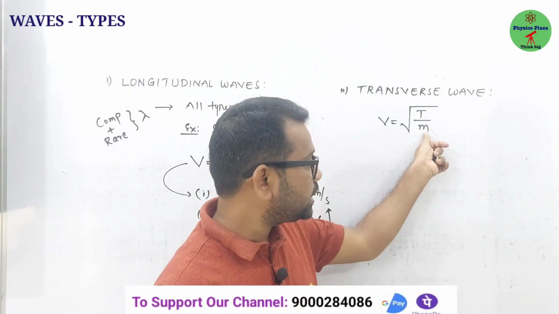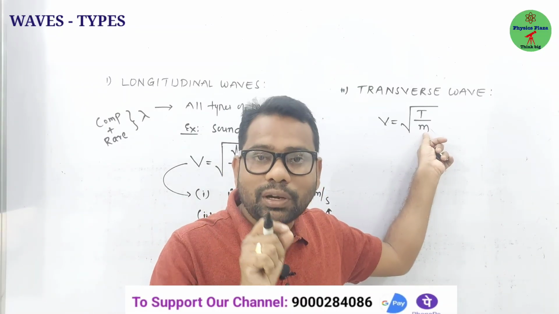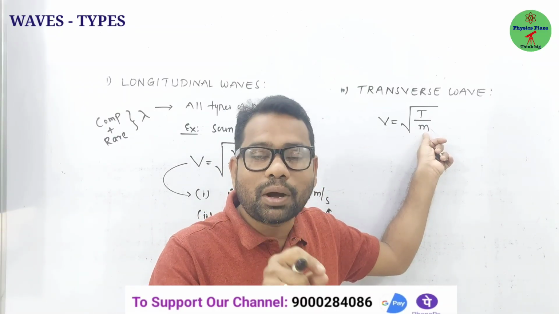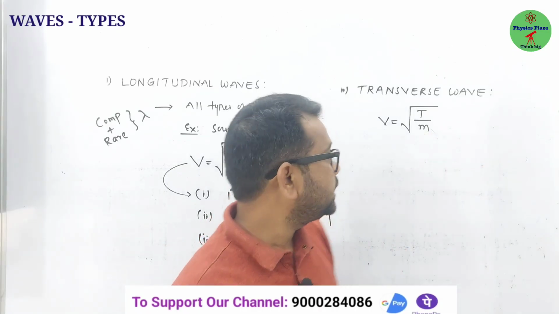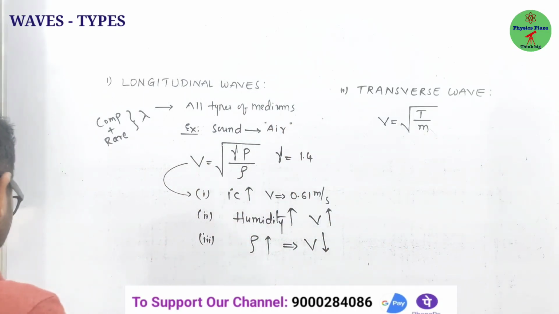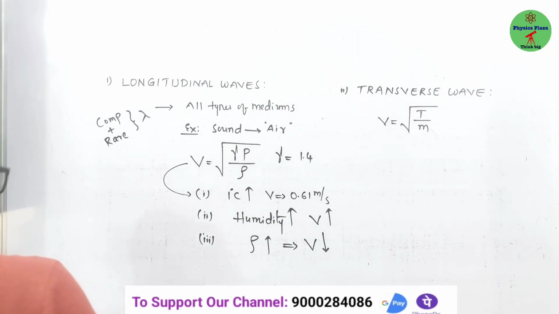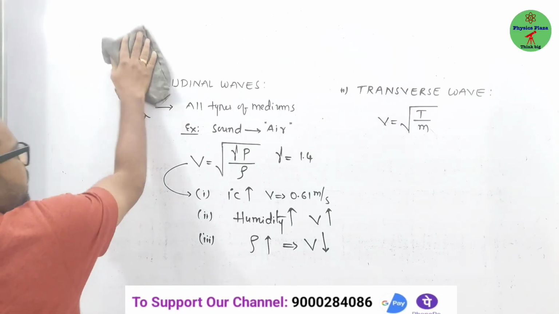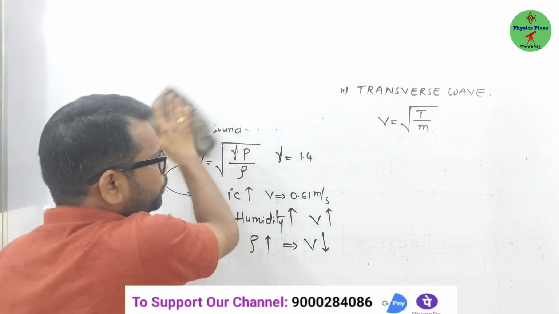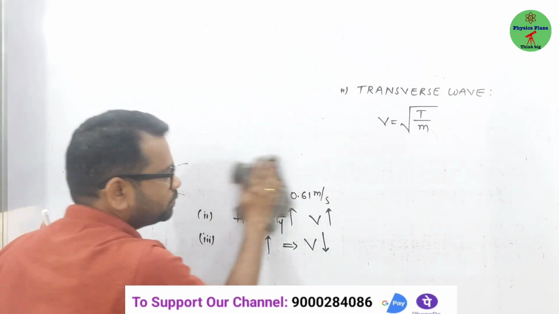So here, what is m here? Mass per unit length. That is what actually linear mass density. So these are the types of waves and finding their velocities. Clear, children? Fine. And children, what happens when sound propagates from one medium to another medium?